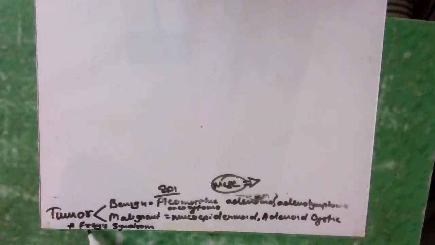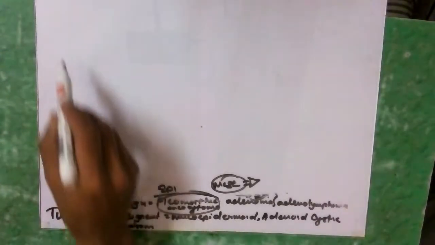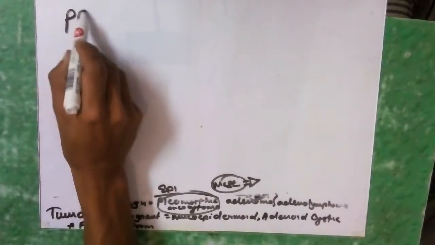And the other was the malignant group, which is also divided into epithelial and mesenchymal. Under epithelial, the most common malignant tumor in children is mucoepidermoid carcinoma, and the most common in adults is adenoid cystic carcinoma. Now regarding pleomorphic adenoma, we need to know it well.